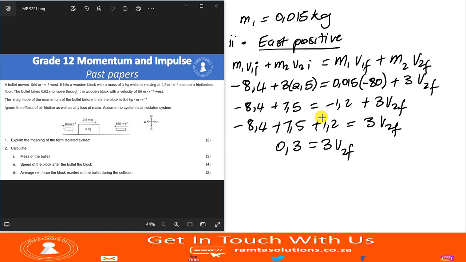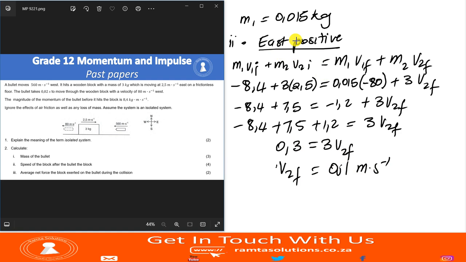Okay, so yes, let me confirm. Negative 8.4 plus 7.5 plus 1.2. What is it? It's positive 0.3. Therefore, this tells you that V2F is 0.1 meter per second. Pay attention. The question was saying you must calculate speed, not velocity. But since this is positive, it means that velocity is eastwards, right? It is.